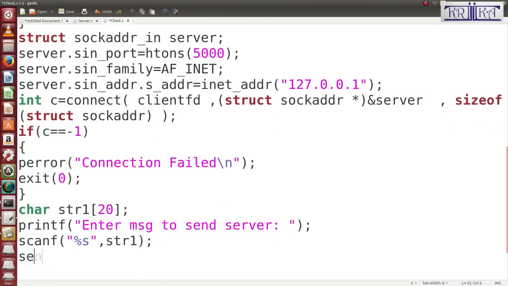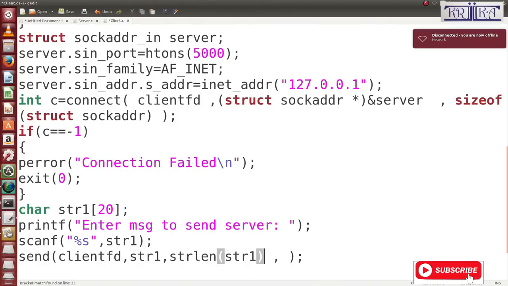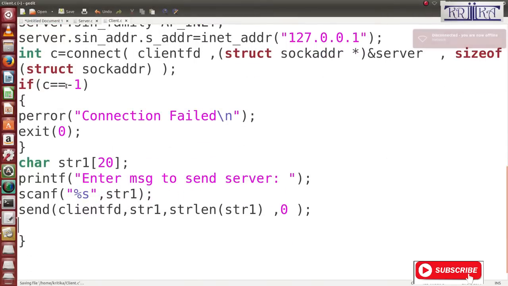Then I will send this information to the server. I will use send. In send I will pass 4 arguments. First is what? The socket. The socket is my client FD. Second, what is the message? What is the message name? str1. What is the size? strlen of str1. Then you pass the flags, 0. Then I will check here whether it is coming or not.